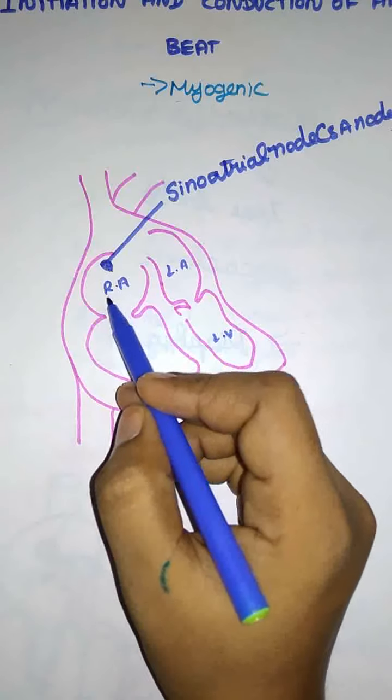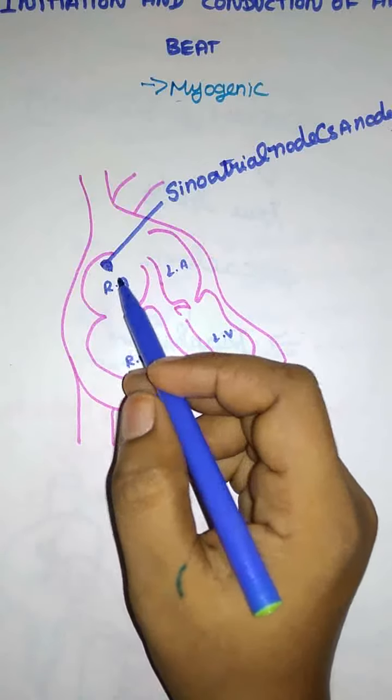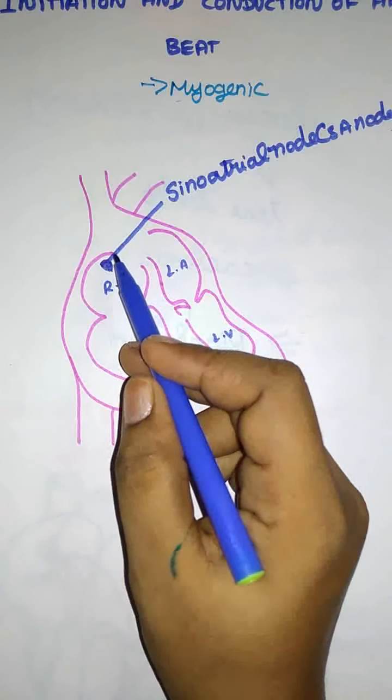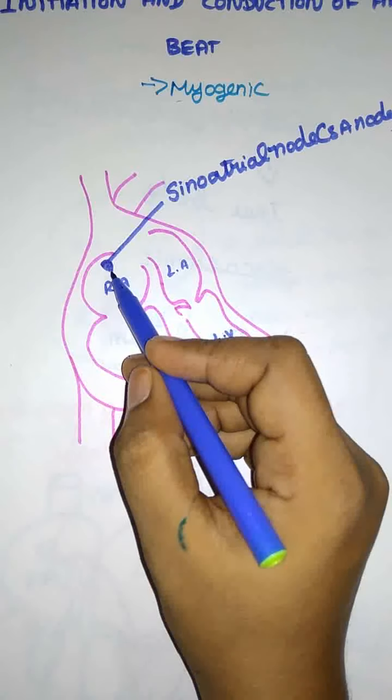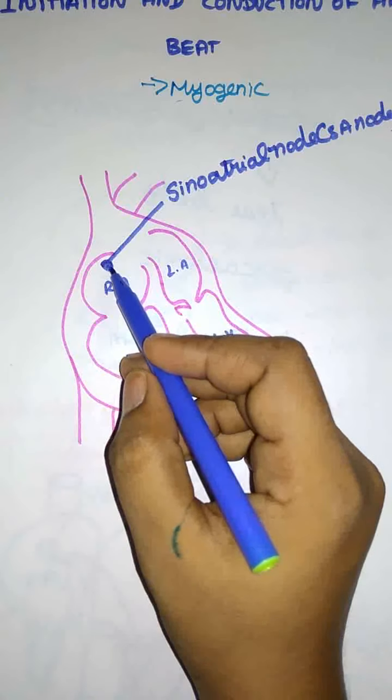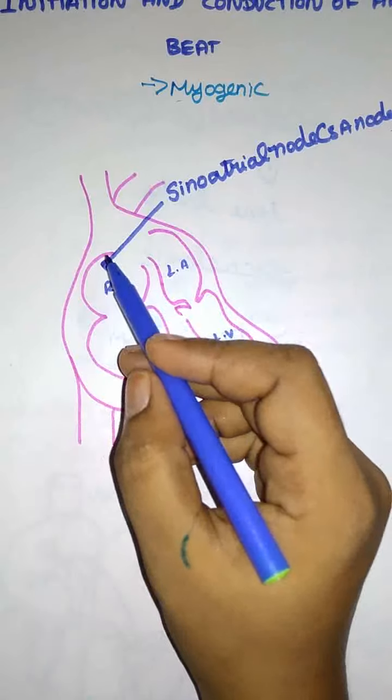In the right atrium, the top side of the SA node is broader, and it tapers at the end. The sinoatrial node acts as a pacemaker.